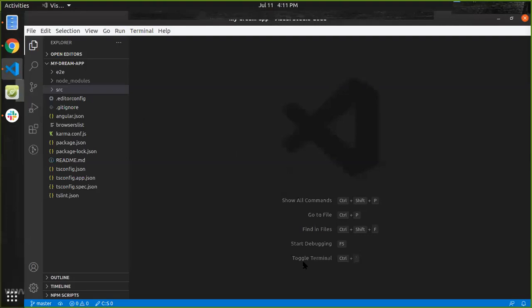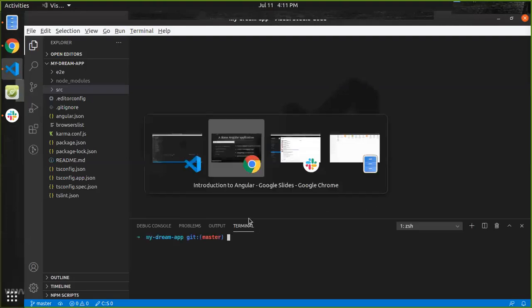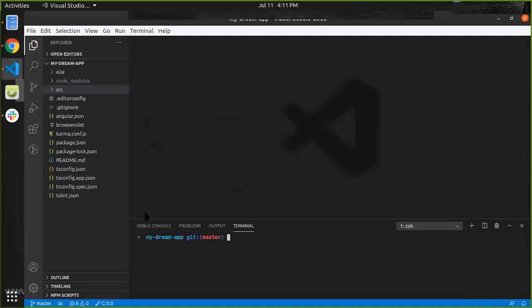Here we can have an integrated terminal. Now I will fire this last command, ng serve, as I have created my demo app here and we are in the application. This command will serve our basic scaffold application to our client, which is the browser in our system. Just wait a couple of minutes. It is compiling.